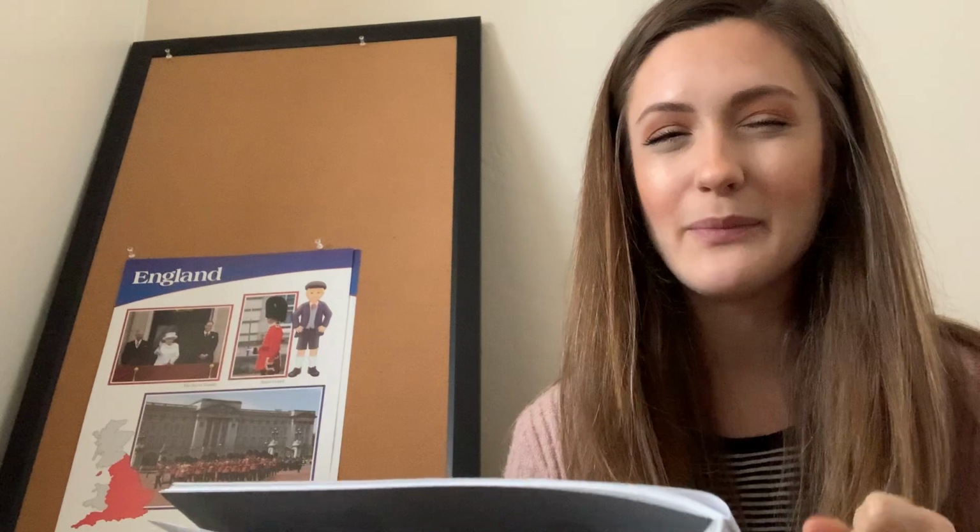But before you go, I'm going to see how well you remembered what we learned today. Let's ask some questions. What ocean did we cross to get to England? Do you remember the name of that ocean? Starts with an A. It's the Atlantic Ocean. Yes, Atlantic Ocean. Why is England called an island?